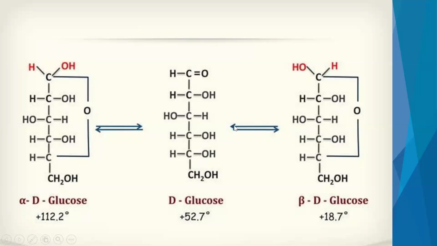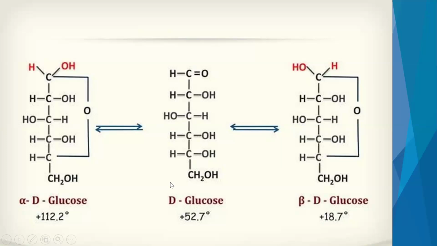Here you can see in beta D, the hydroxyl is on the left side and the hydrogen is on the right side. And this is a reversible reaction, so you can see two arrows. That means from D glucose we can get alpha D glucose, and again from alpha D glucose we can get D glucose. From D glucose we can get beta D glucose.